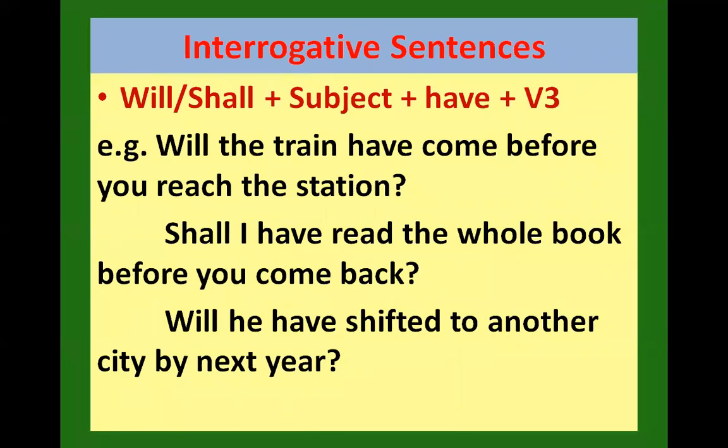For interrogatives, will, shall, the subject, then have, then V3. Will the train have? So इस बात का ध्यान रखना है कि जो दो verbs हैं उनके बीच में subject को place करना है. Will the train have come before you reach the station? Shall I have read the whole book before you come back? Will he have shifted to another city by next year? So this way the question structure has to be kept in mind. इसे ध्यान से लिखना है, गलती नहीं करनी है.